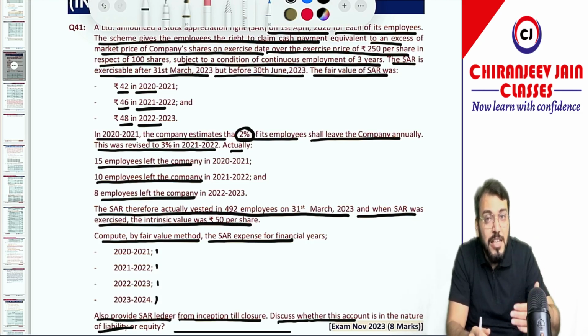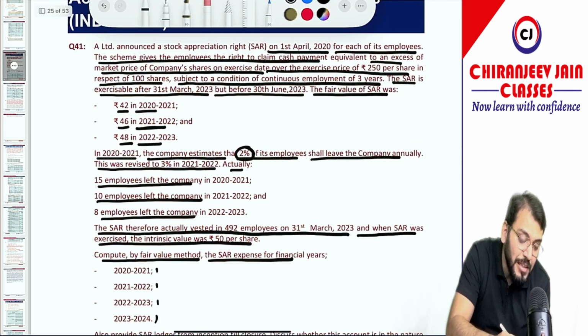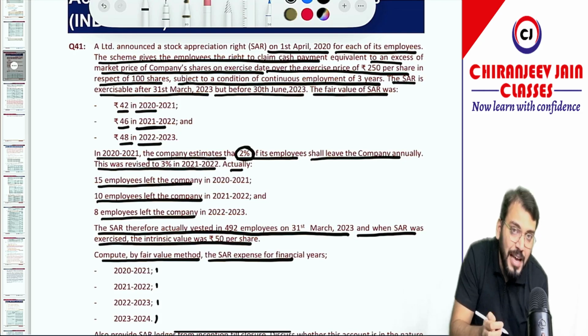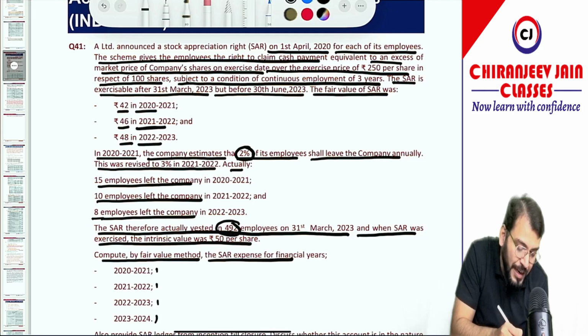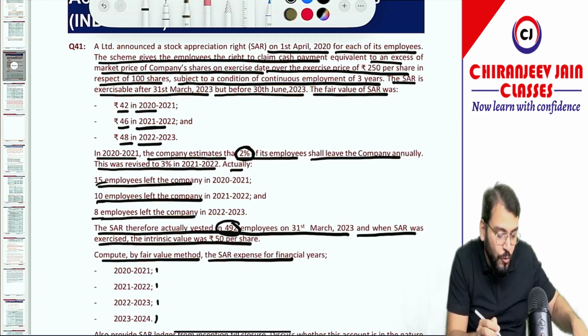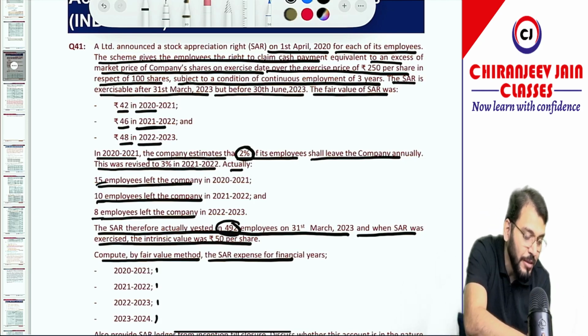Second year estimation has been done for the third year. Understood? Now in the given question they have not given the number of employees, so the number of employees can be calculated by way of back calculation. You can see how many employees vested, 492, and how many employees left: 8, 10, 15. So if you add 492 plus 15 plus 10 plus 8, how much is it coming?